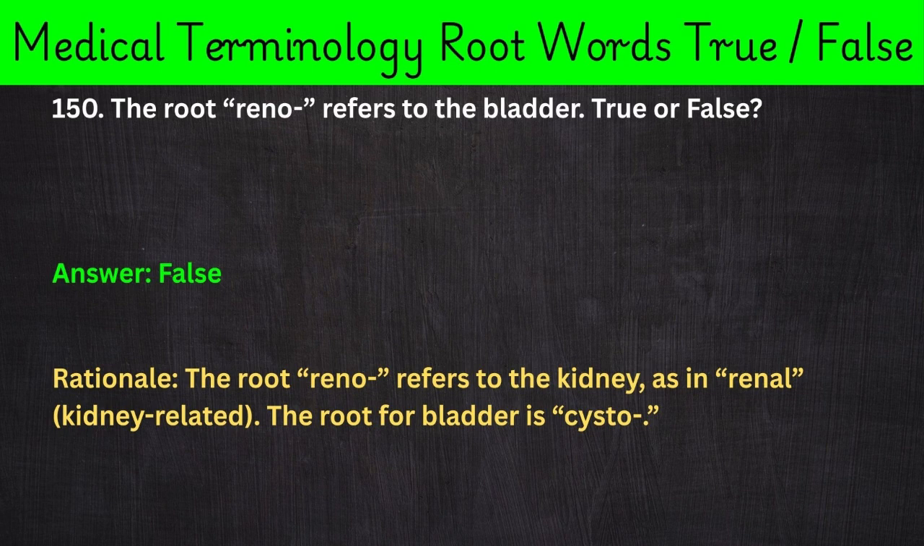150. The root reno- refers to the bladder. True or false? Answer: false. Rationale: The root reno- refers to the kidney, as in renal, kidney-related. The root for bladder is cysto-.